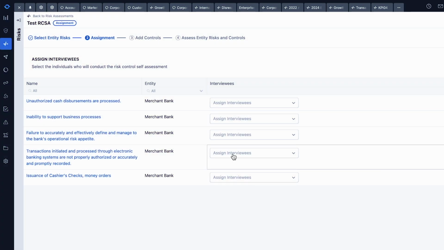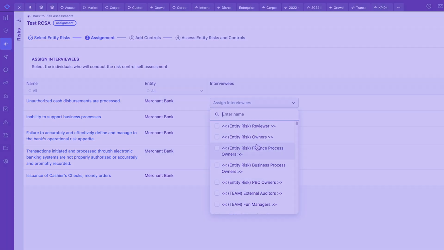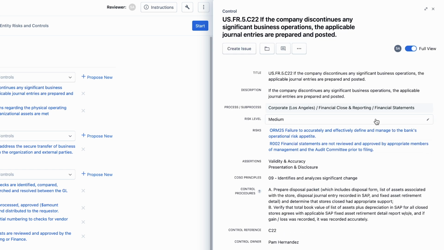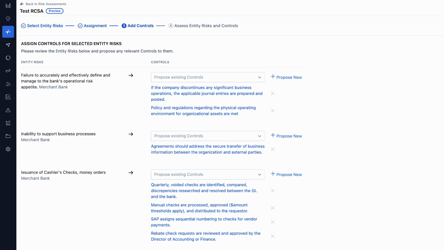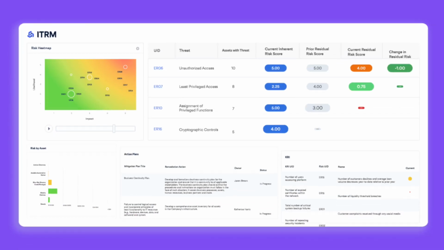Key enhancements in Q3 include the ability to assign multiple interviewees per risk, view related information, such as entity risk and control data, in a quick view panel without navigating away from the assessment page, as well as view assessment results in a new visual dashboard.